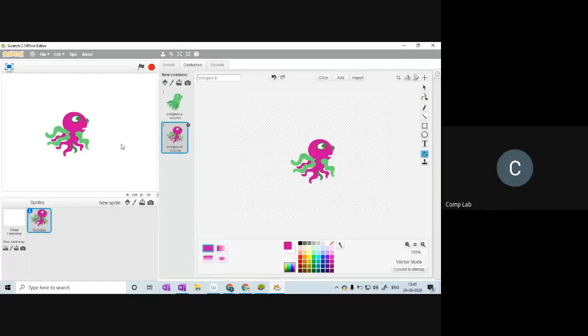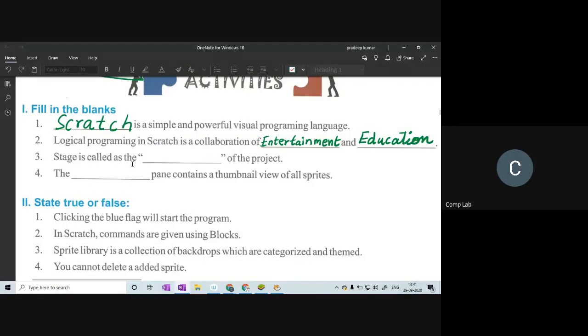I can hear two answers. I can hear backdrop and background. Backdrop is just the image on the stage, but background means both the backdrop and the sprite. So the correct answer here is background. Let's write down background.